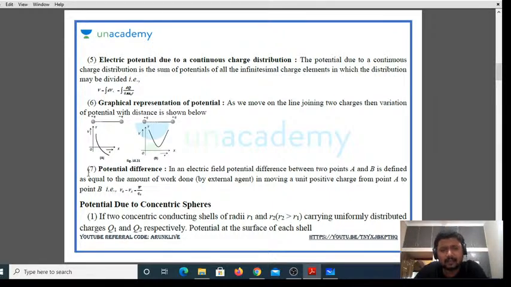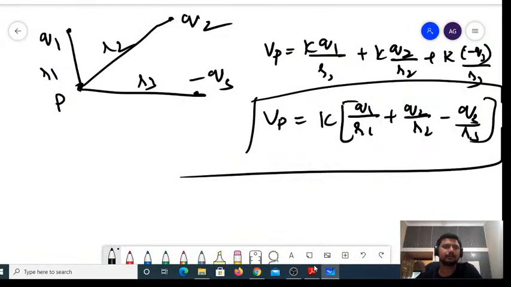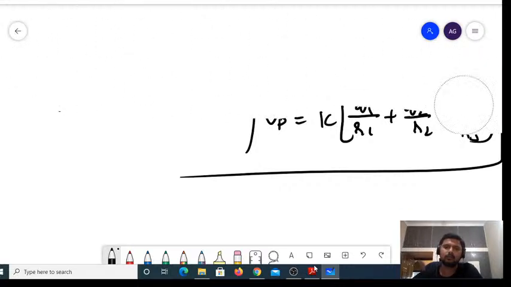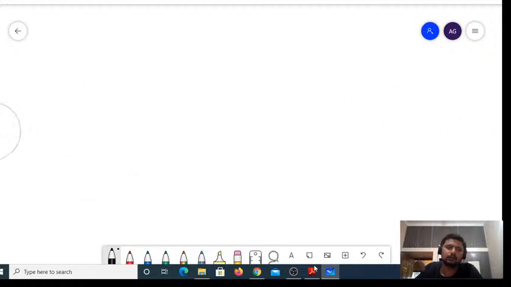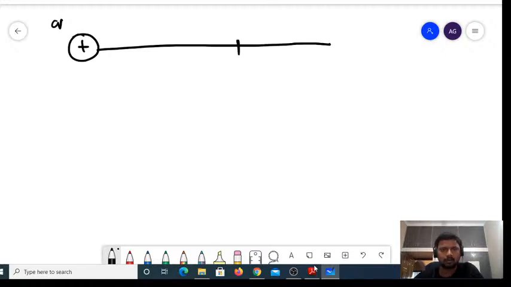What do you mean by this potential difference? Let me consider a source charge. I'm going to consider A and B to be the two points.